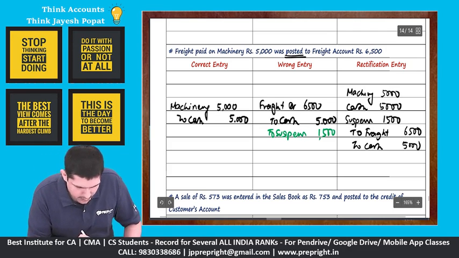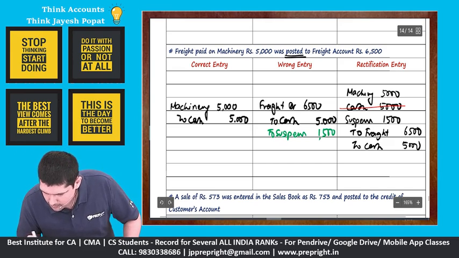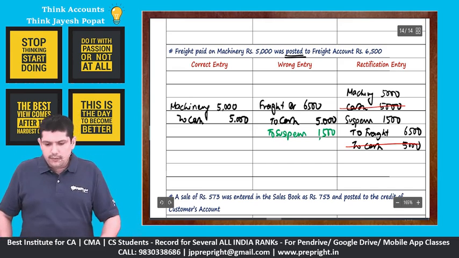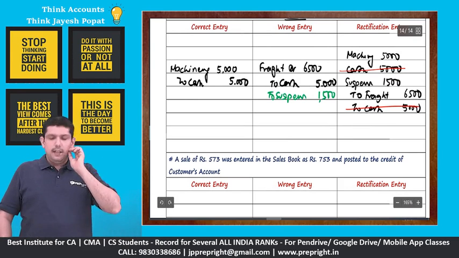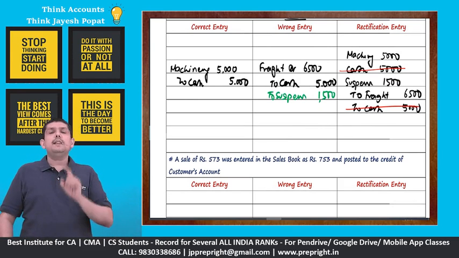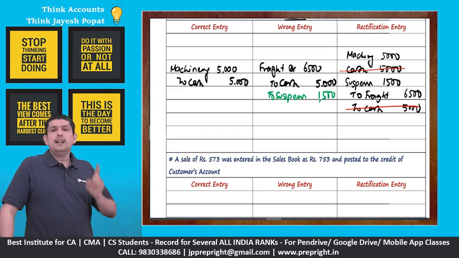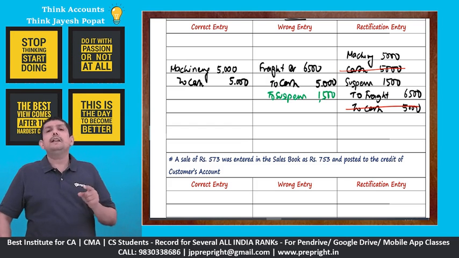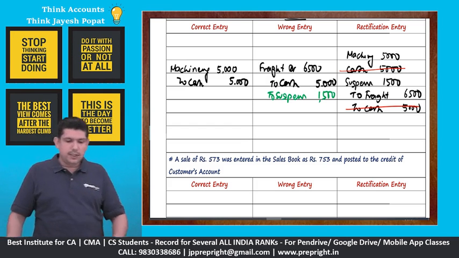Let us have a look at the net impact. Here cash debit, cash credit getting knocked off. Our final entry becomes machinery, suspense to freight. Now please remember freight is an expense, right? So this freight is a nominal account. It needs to be substituted by profit and loss adjustment account.